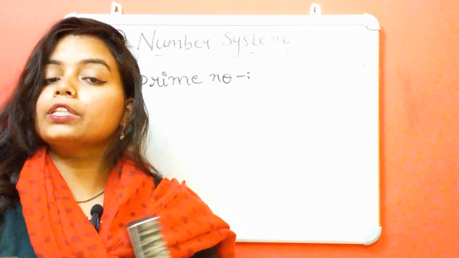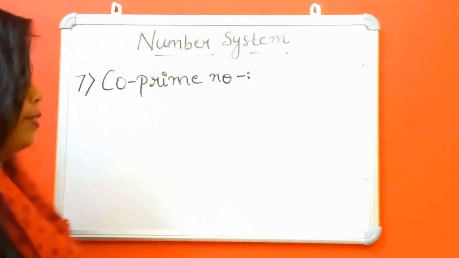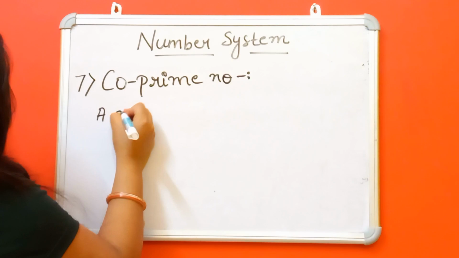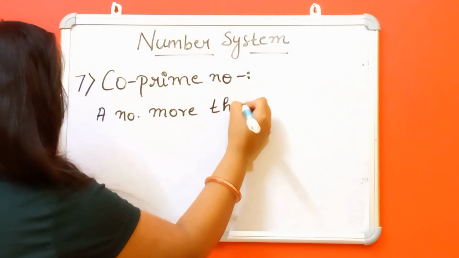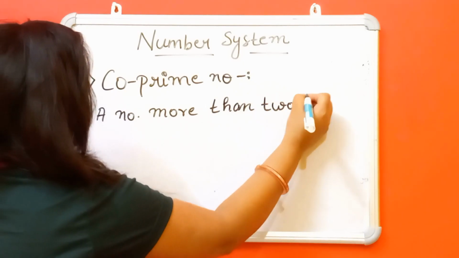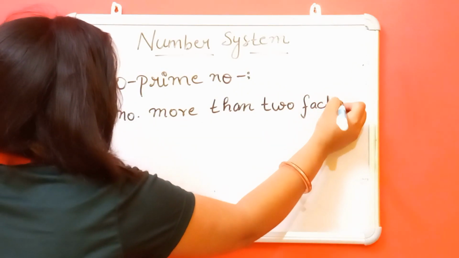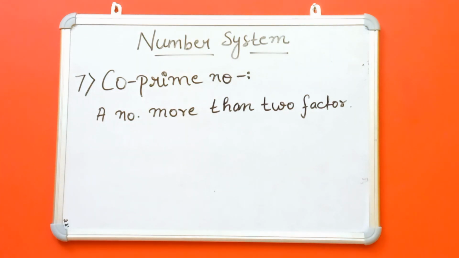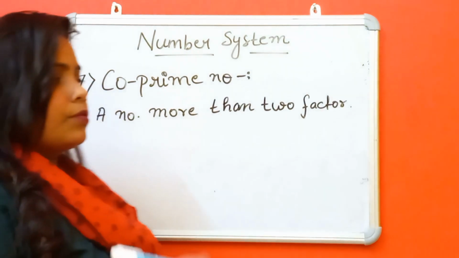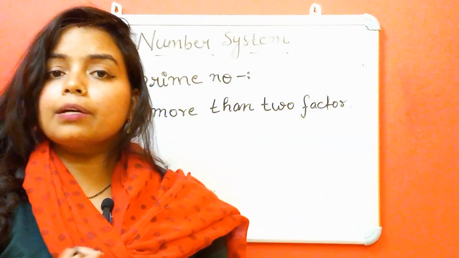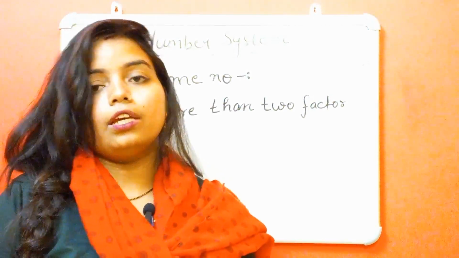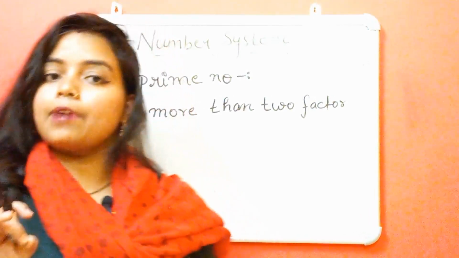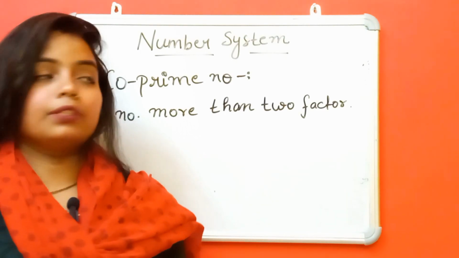A number which has more than two factors is called a co-prime number. 1 is not a prime number and 2 is the smallest prime number. Okay, remember that 2 is the smallest prime number, 1 is not a prime number.